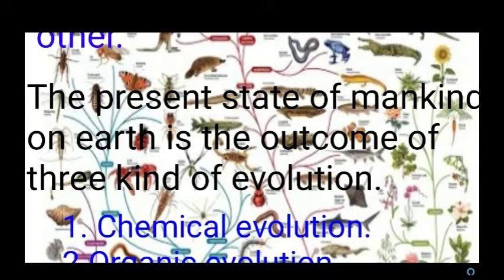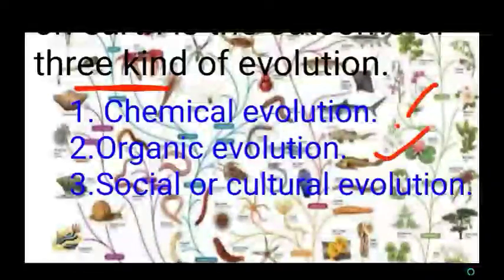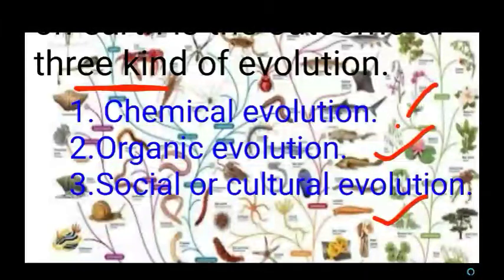What about mankind? At present, mankind on the earth is the outcome of three kinds of evolution. What are the three kinds of evolution that made mankind at present? They are chemical evolution, organic evolution, and social or cultural evolution.